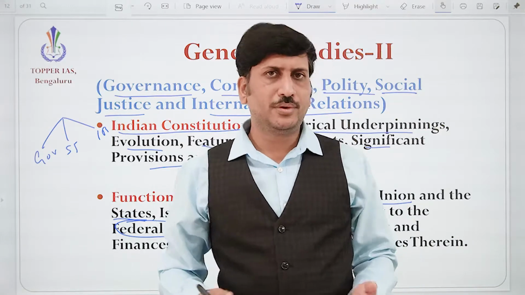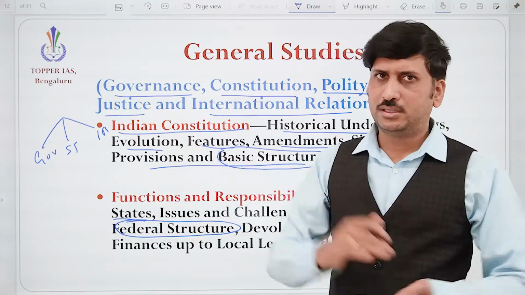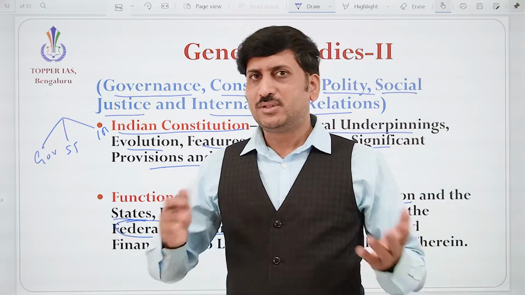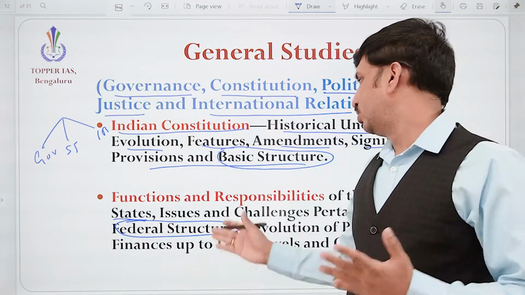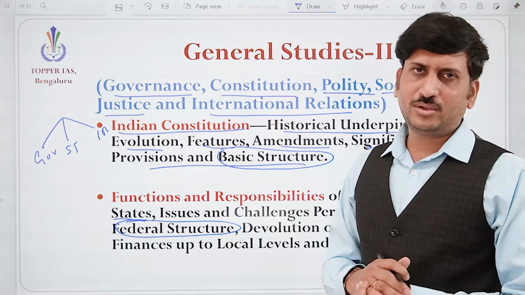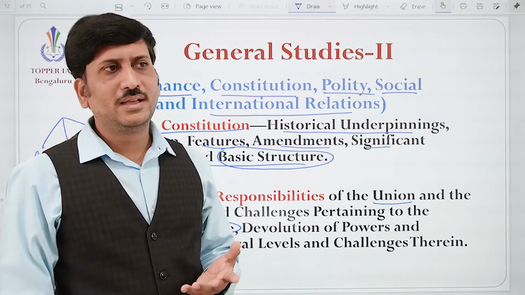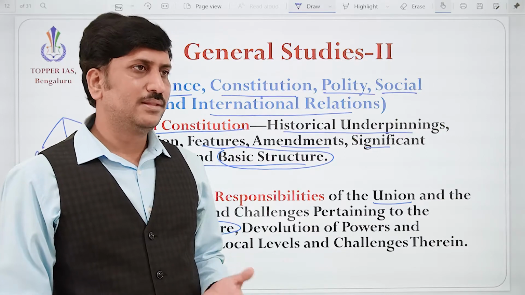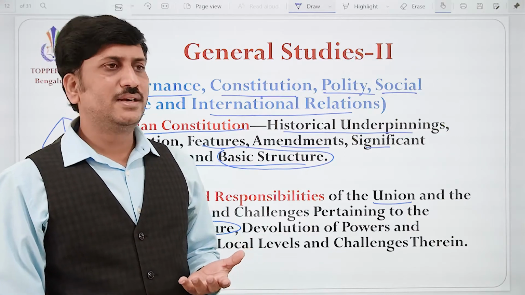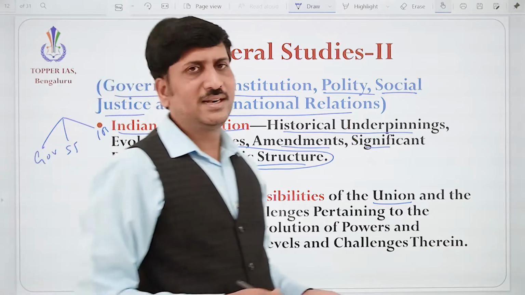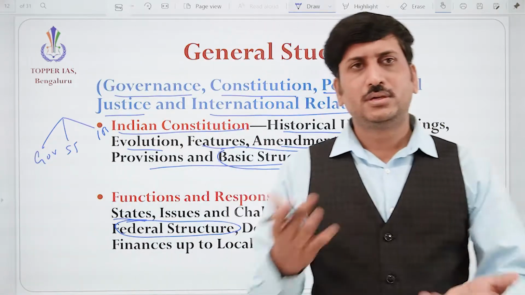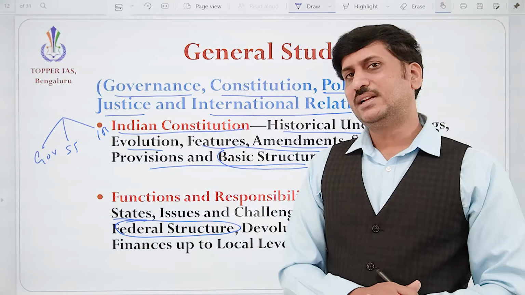If Congress comes to power, it helps the states where Congress is in power. So these are the kind of issues we talk about. The money distribution is not happening properly, or the scheme implementation support is not given by the center, or similarly from the state side also, a lot of problems will be created for the center.